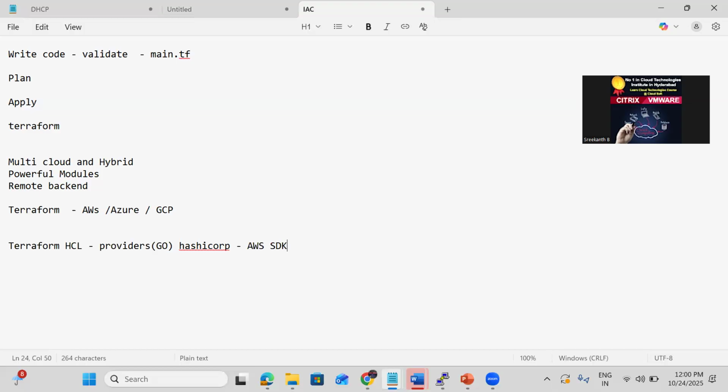So what is our responsibility? Are we going to develop those providers? Our responsibility is to keep the main.tf file. Then we need to configure the AWS CLI and the credentials, that means the IAM access key and secret key that we generate. We keep these keys.